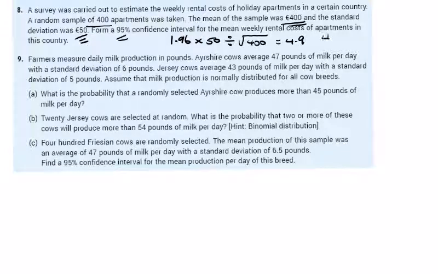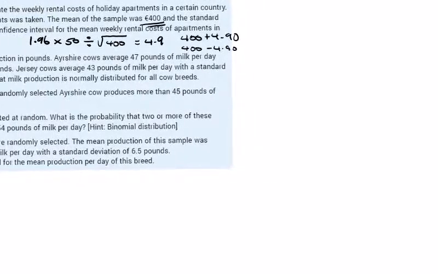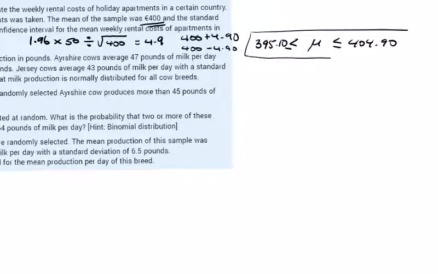So I add 400 plus 4.9 and 400 minus 4.9. It's money. So my confidence interval here, mu, is between 404.90 and 395.10. So nice easy question 8.